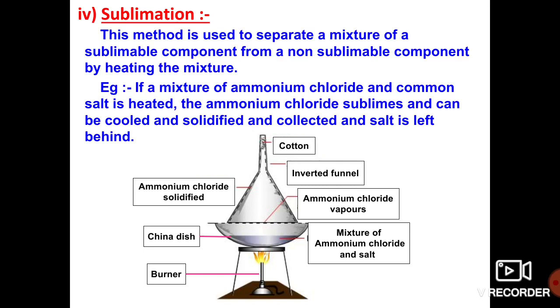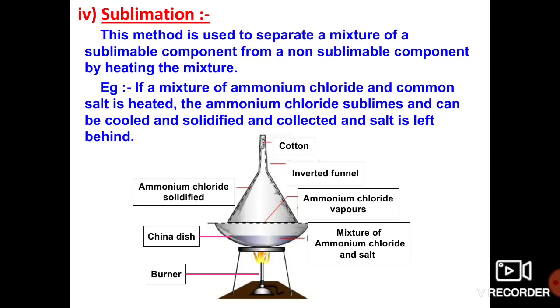Sublimation is nothing but the changing of a substance directly from the solid state to the gaseous state without passing through the liquid state. Such a process we call sublimation.